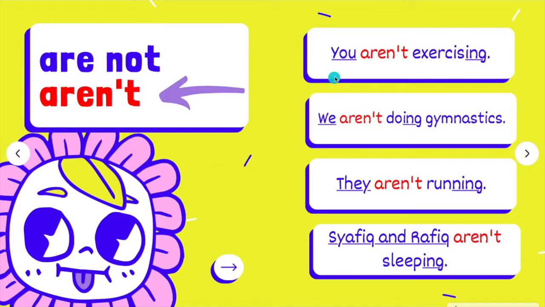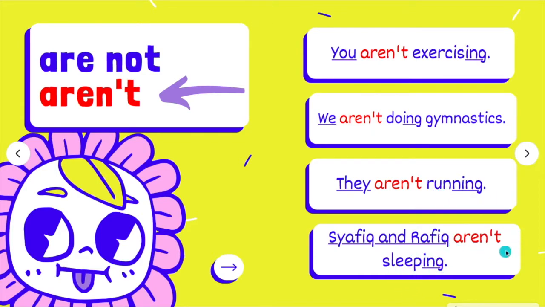Let's look at the example. You aren't exercising. Full stop. Because of the word you here, you must use the word aren't. Next, we aren't doing gymnastics. They aren't running. Shafiq and Rafiq aren't sleeping. Do you notice? The verbs here all end with ing. Exercising, doing, running, sleeping. Okay?